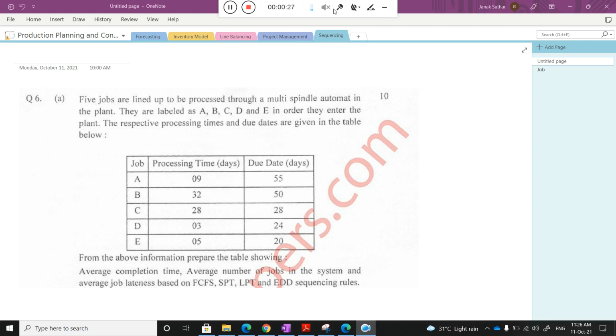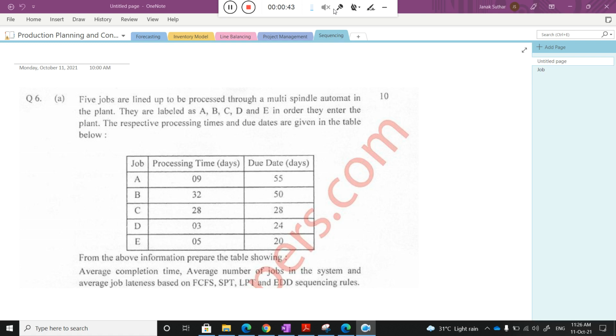When I manage the mass production type of system, then you need to apply assembly line balancing, and how to balance, or how to assign the workstations in a mass production system. All of that we already covered.